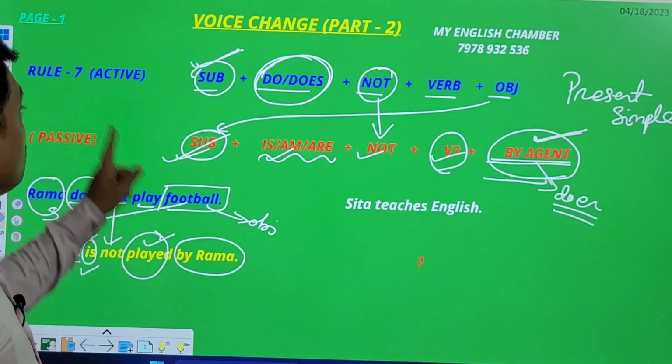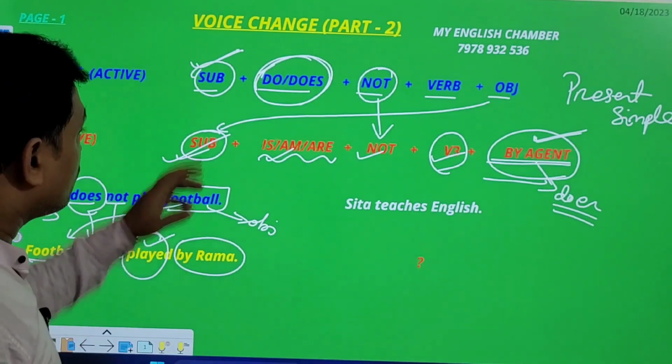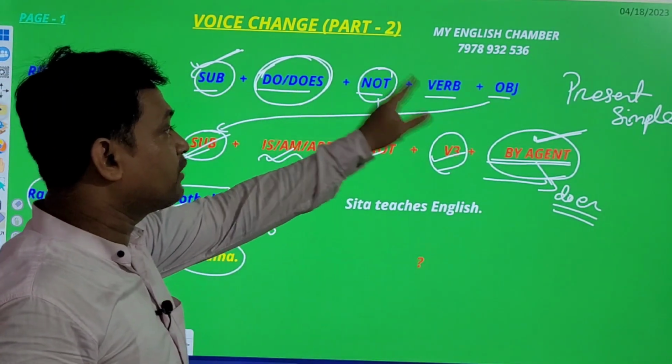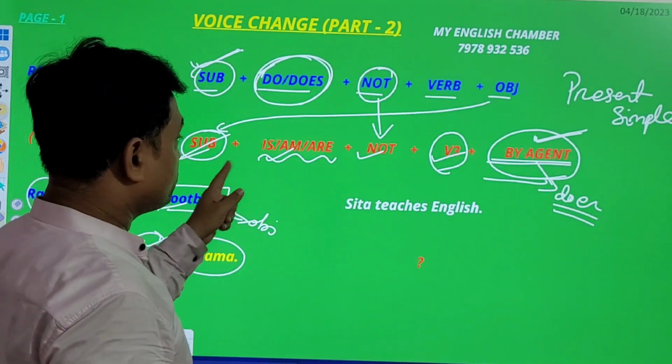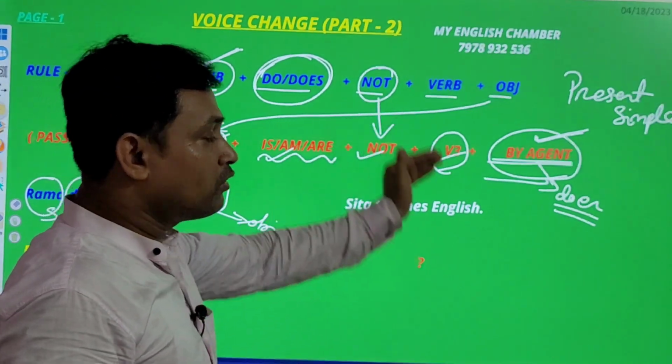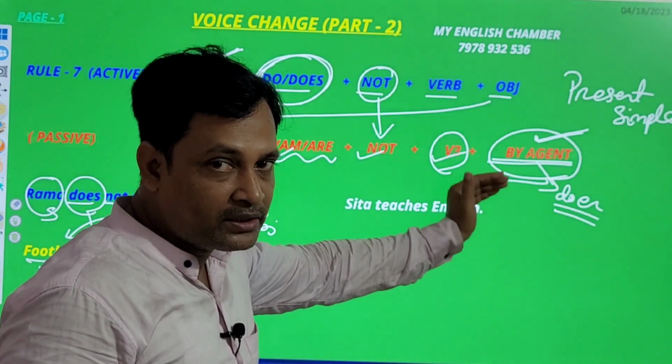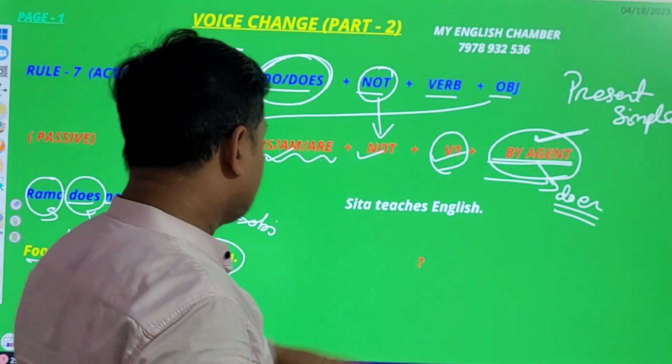That is all about the rule number 7. Subject, do or does, not, verb, then object. Object as subject of, then is, am or are, not, V3, then by agent means by doer. Clear? Let's move to rule number 8.